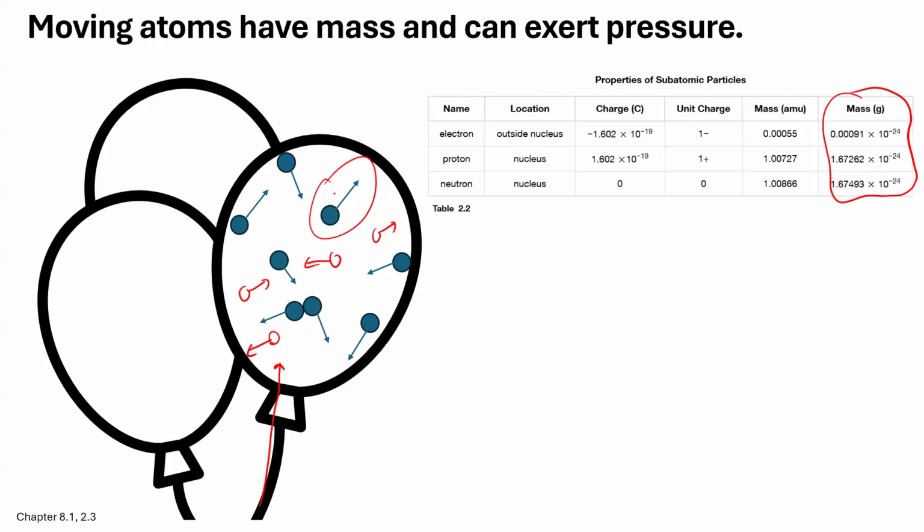They're so small, right? So to fill a balloon would take a tremendous amount of atoms. Those atoms are all banging around inside the balloon, into each other and on the walls of the balloon. That's why the balloon inflates, right? Because those gas particles are pushing against the sides of the balloon. And again, they have mass.